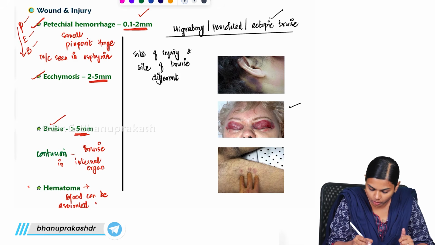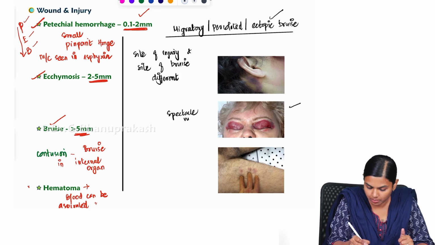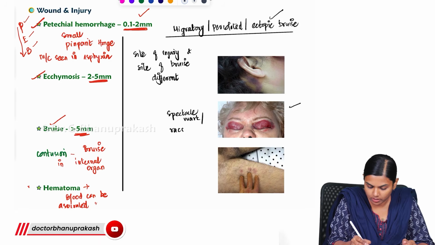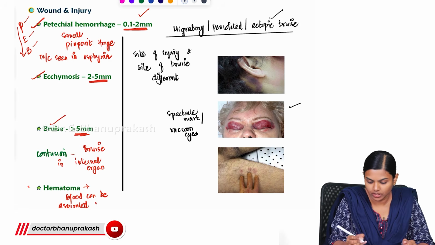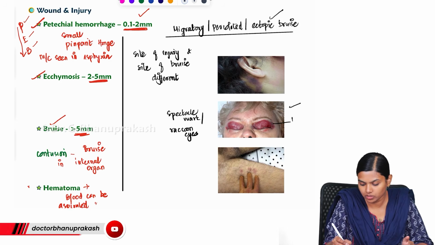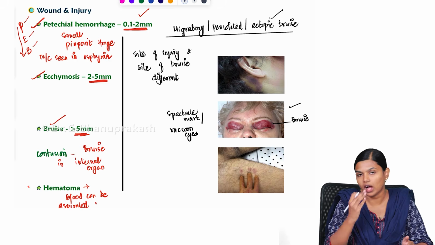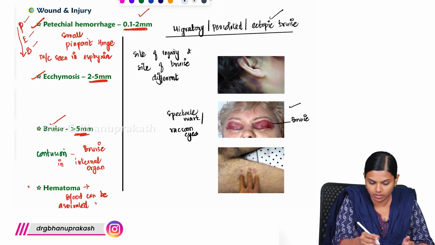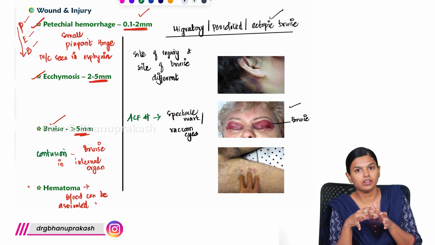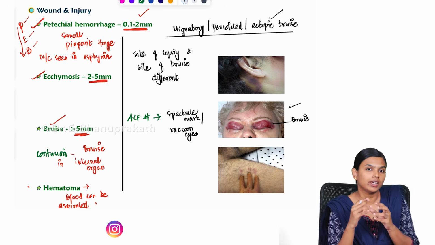This is also known as spectacle mark or raccoon eyes. Why we call it that: here you will see bruises over the eyelids, but actually the site of injury is the anterior cranial fossa fracture. The anterior cranial fossa over the head gets fractured.